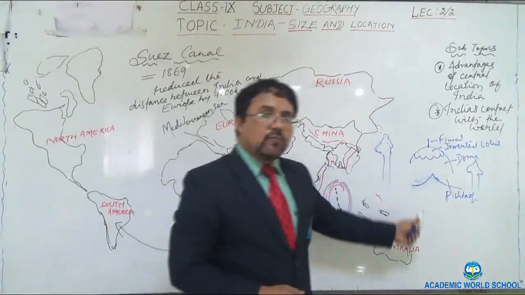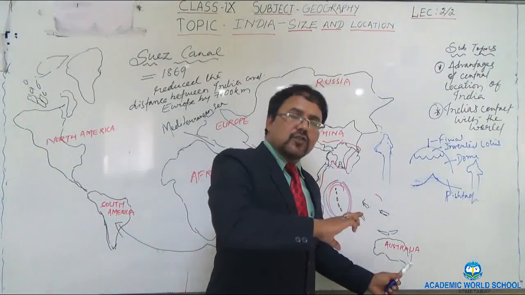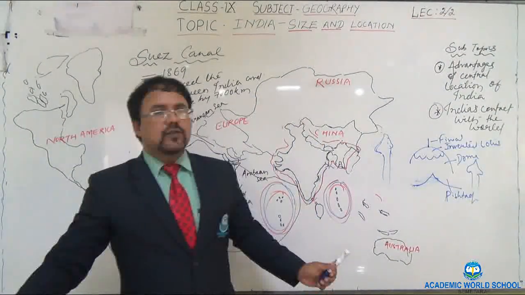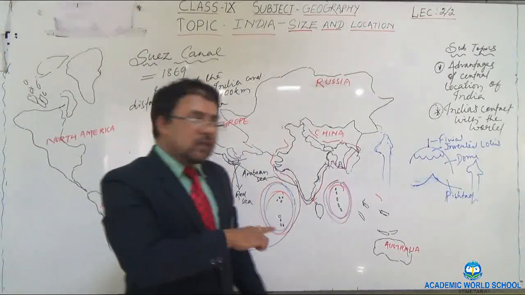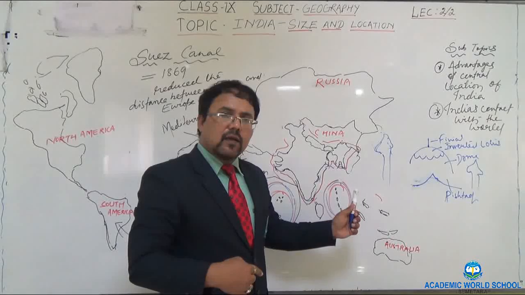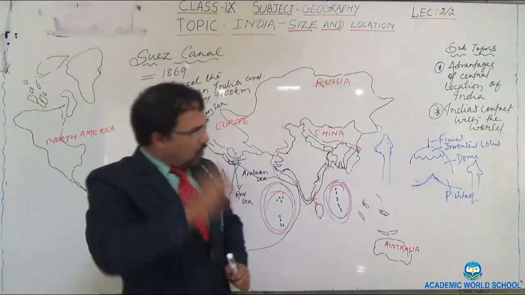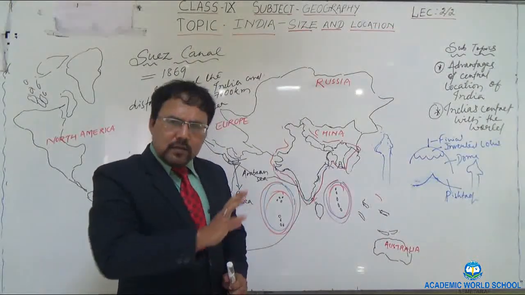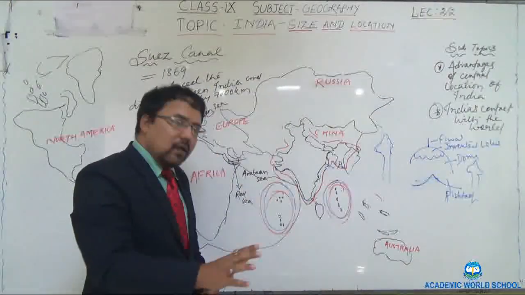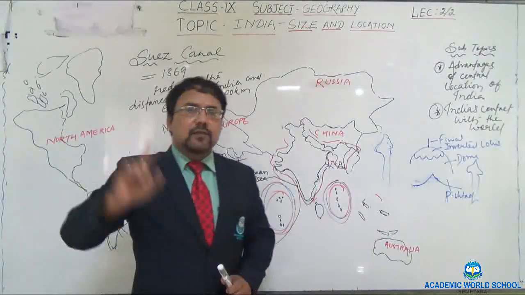So from here also we come to know easily that India was having contact with countries like Iran, Iraq since the past. Understood? So all these points prove easily that India was in contact with other countries of the world since the ancient past.